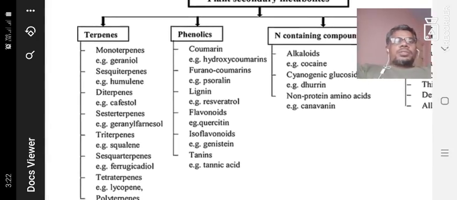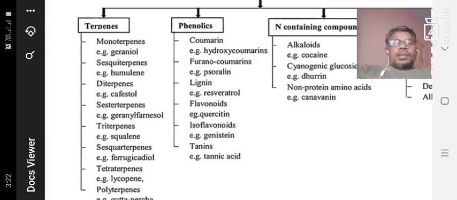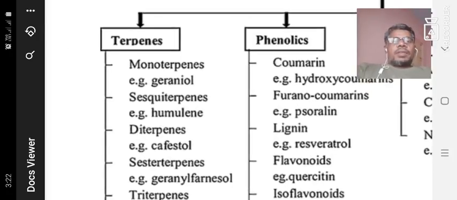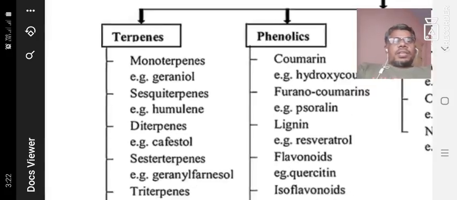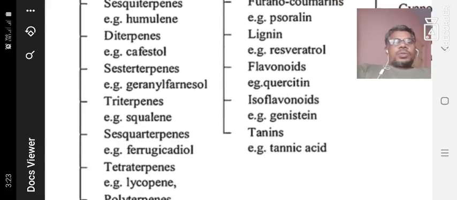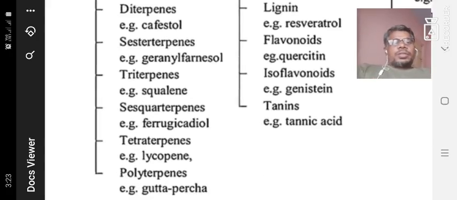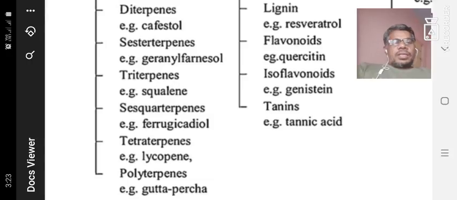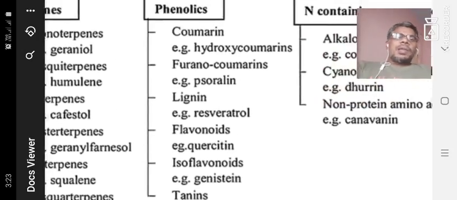The terpenes include monoterpenes. There are varieties of terpenes, and we will mark each and every type, and their examples are also present. Questions will be discussed on polyterpenes. What is the example of it? It is Gutta-percha, one of the plant products.